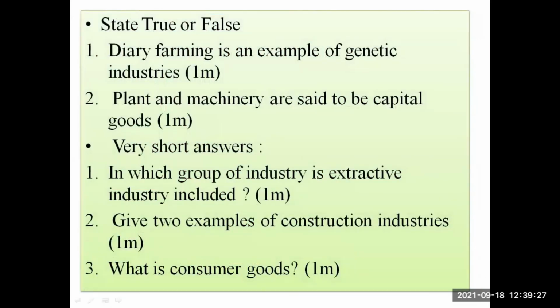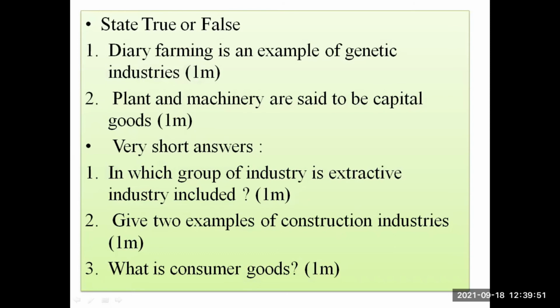Next is state true or false. And I have prepared two more questions for true or false. The first one is: dairy farming is an example of genetic industries. You have to state whether this is true or false. Question number two: plant and machinery are said to be capital goods. So you have to state whether this statement is true or false.